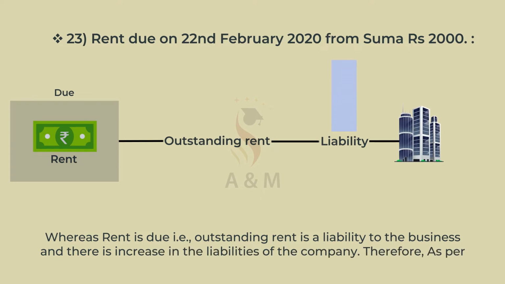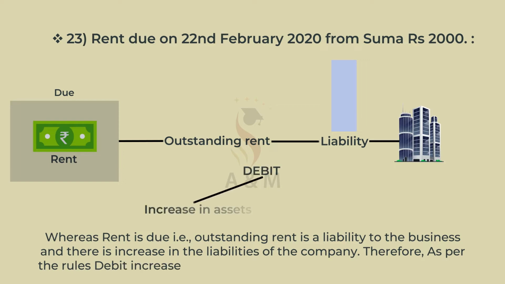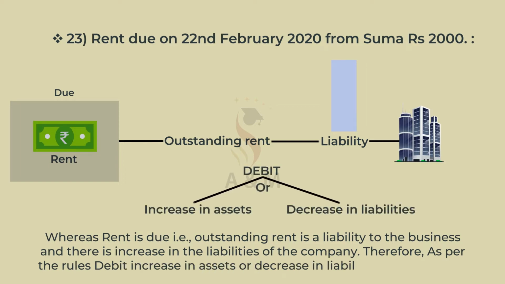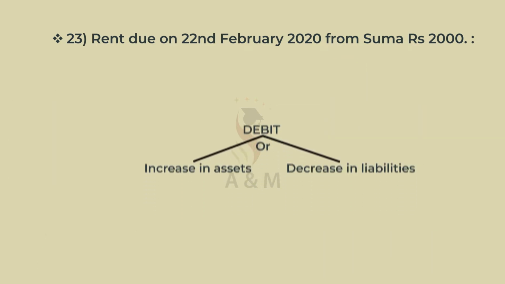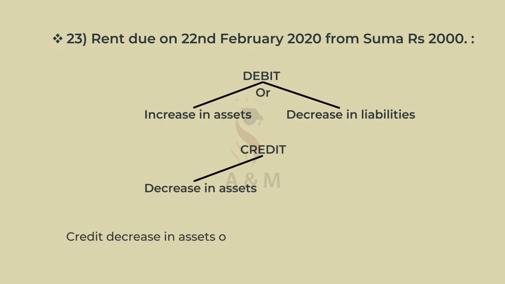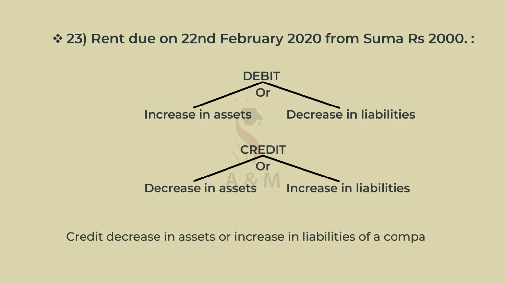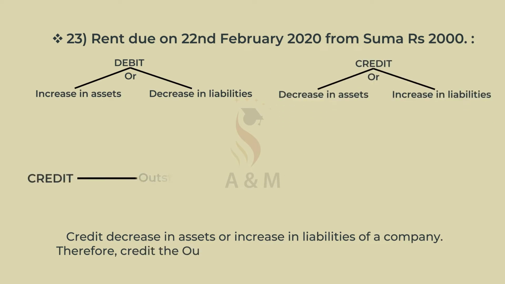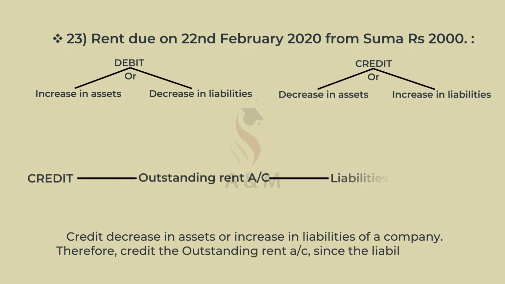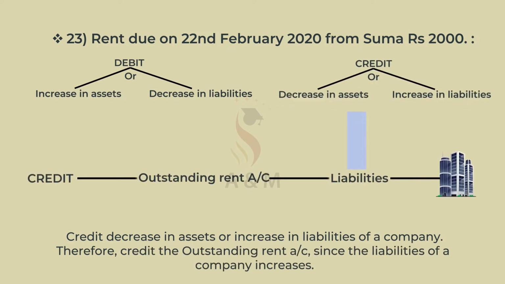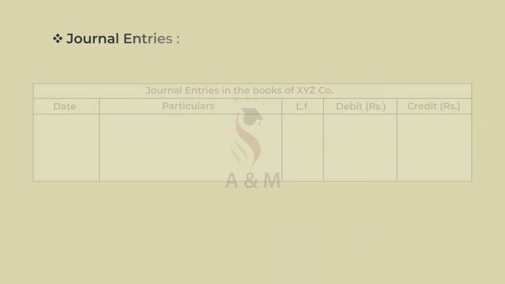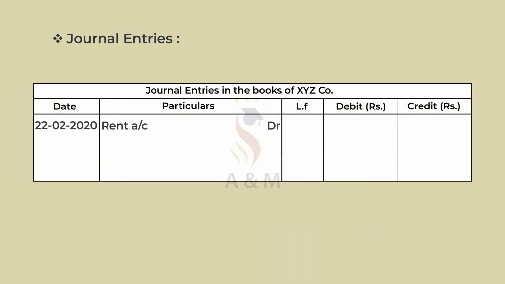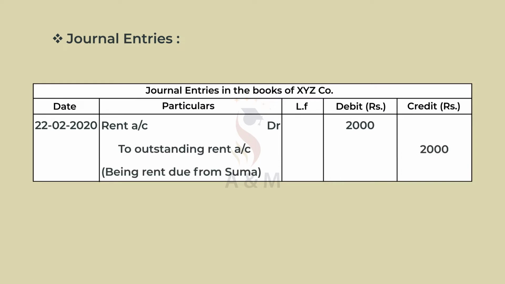Therefore, as per the rules, debit increase in assets or decrease in liability of a company. Credit decrease in assets or increase in liability of a company. Therefore, credit the outstanding rent account since the liabilities of the company increase. And the journal entry is rent account debtor Rs 2,000 to outstanding rent account Rs 2,000, being rent due from Suma.